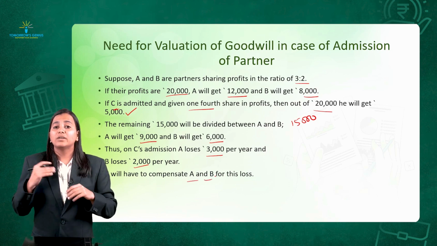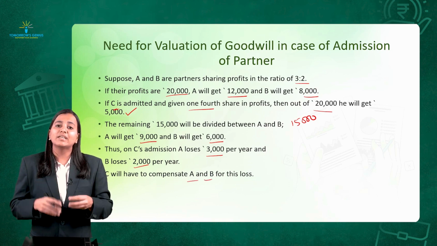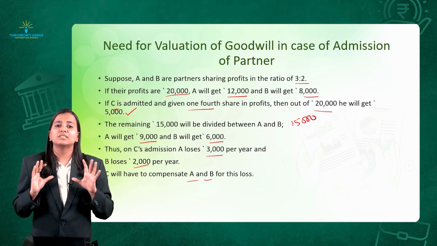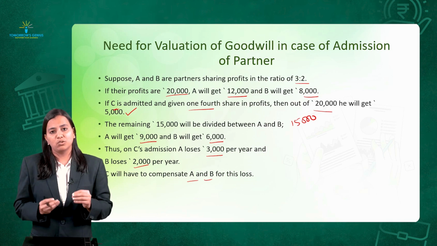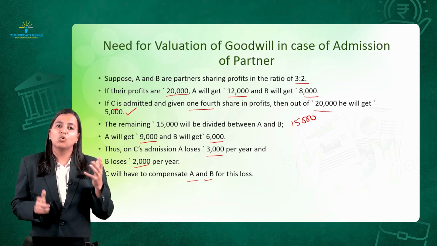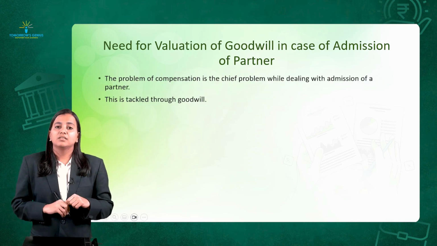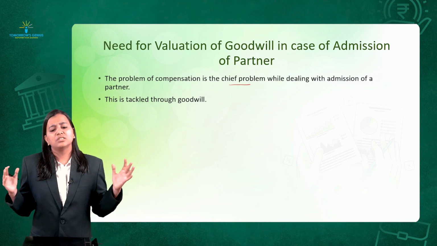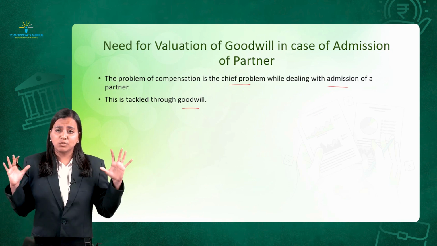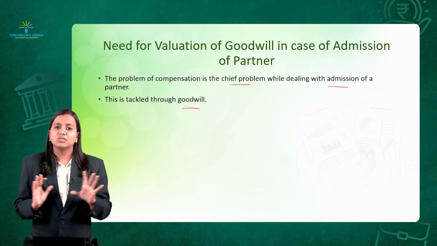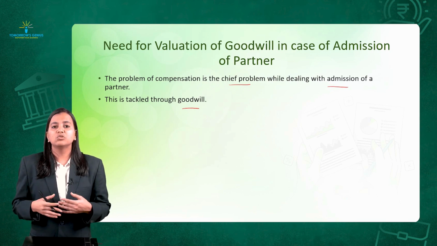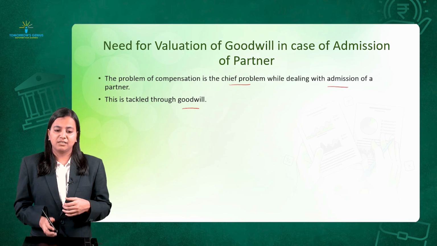C needs to compensate these losses by way of bringing in goodwill in the firm when he is getting admitted. This is basically the concept of why we are valuing the goodwill in case of admission of partner, to compensate whom? The old partners, right? The problem of compensation is the chief problem in dealing with admission. So to tackle this problem, goodwill came into being. This is the only thing you need to know conceptually. There's no theory question asked, but you should know the concept.